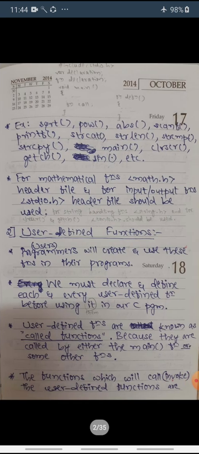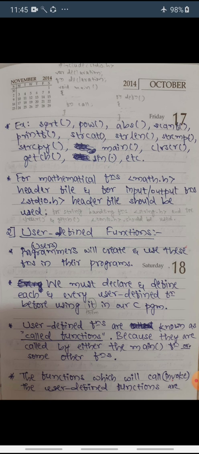Some examples of library functions are sqrt, to find the square root of a number; pow, power; and abs, absolute, which gives you a positive value. Also scanf, printf, string concatenate, string length, string compare, string copy, main, clear screen, getch, sin, cos, tan. All these are library functions which are defined in header files like stdio.h, math.h or conio.h, etc.